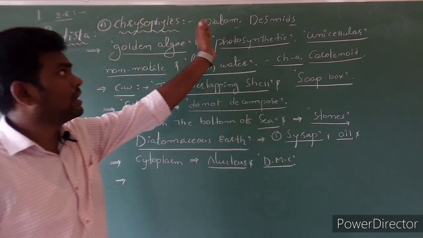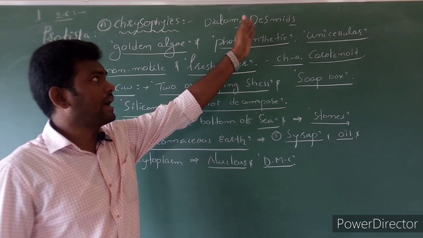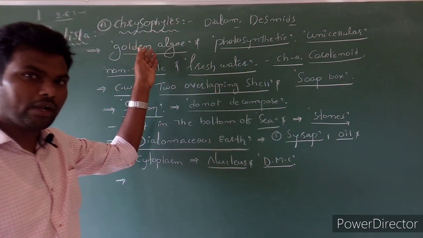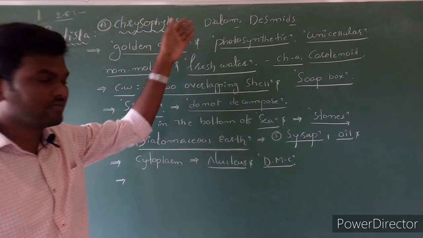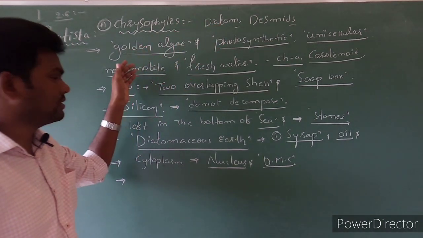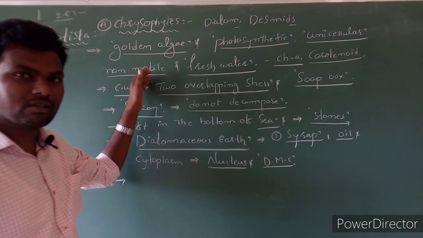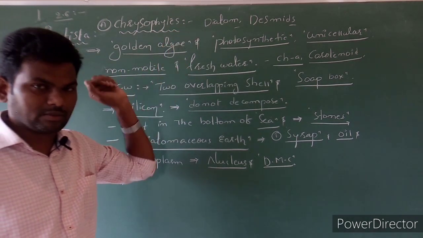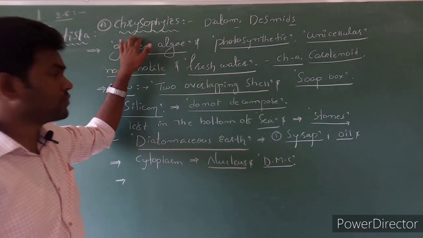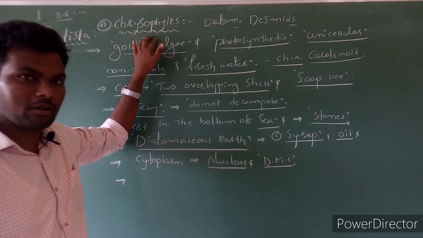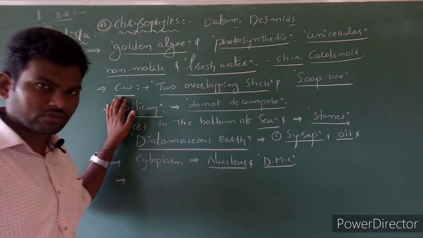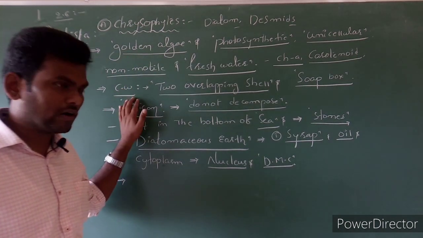First, diatoms as well as desmids are included. It is also called golden algae due to the presence of color. Next, these are non-motile, unicellular, eukaryotic in nature, mostly freshwater organisms. In these chrysophytes, we have to focus more on the cell wall. The cell wall is not made up of cellulose; it is made up of silicon.